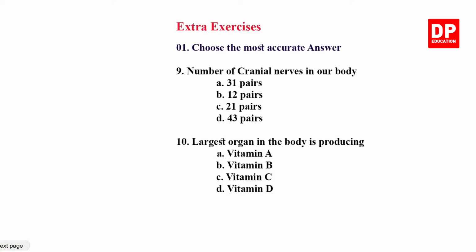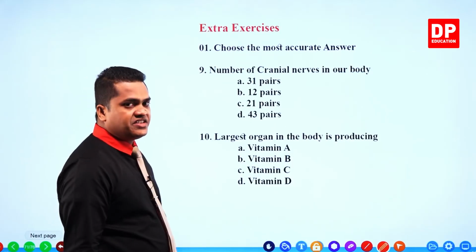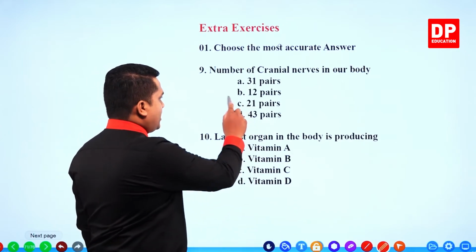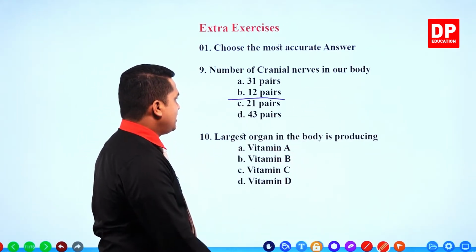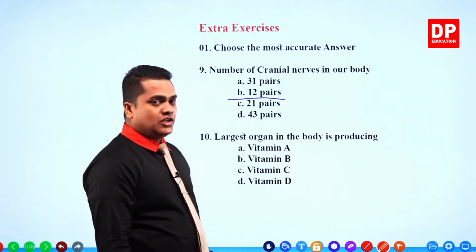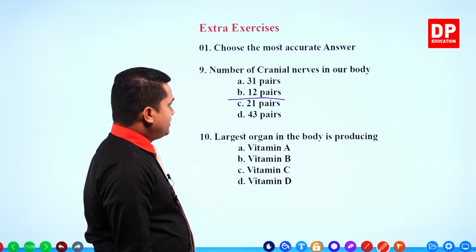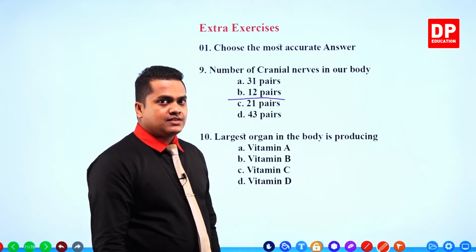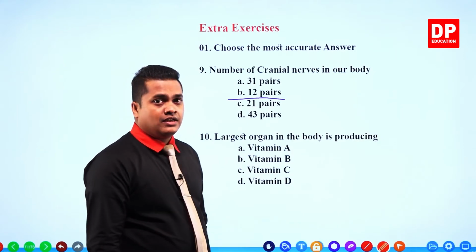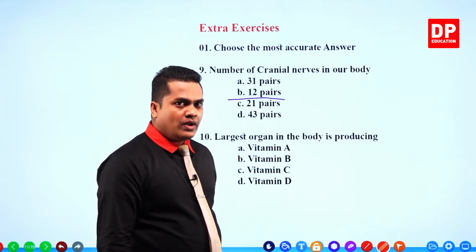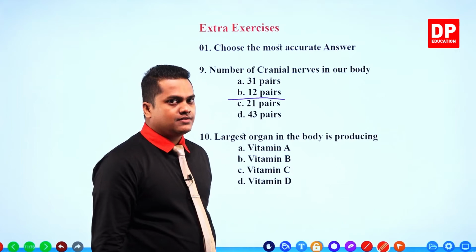Number of cranial nerves in our body. So this is very straightforward. The number of cranial nerves within our body is 12 pairs, right? There are 31 pairs of spinal nerves and 12 pairs of cranial nerves.